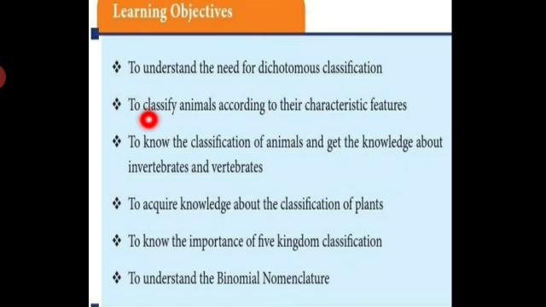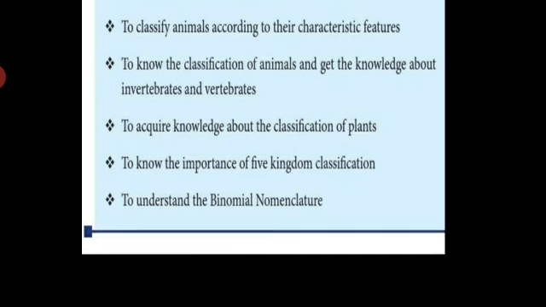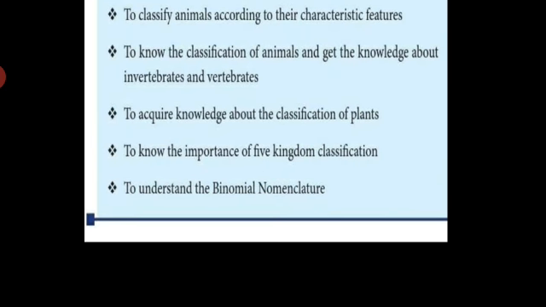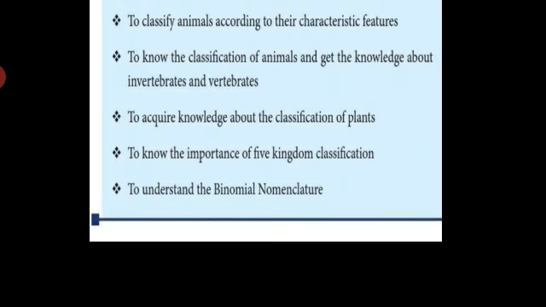To classify animals according to their characteristics and features, to know the classification of animals and get knowledge about invertebrates and vertebrates, to acquire knowledge about the classification of plants, to know the importance of five kingdom classification, and finally to understand the binomial nomenclature. So students, we are going to discuss these topics only.